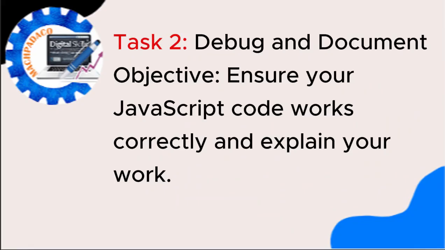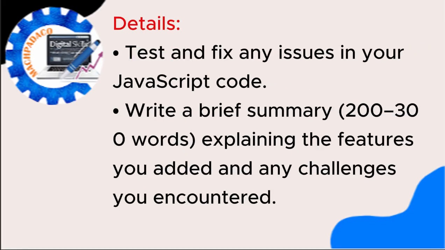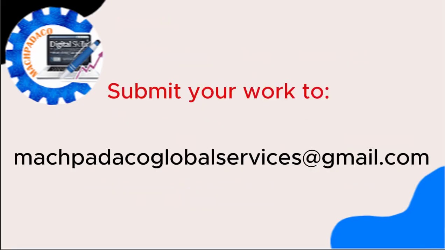Task 2. Debug and document. Objective: ensure your JavaScript code works correctly and explain your work. Details: test and fix any issues in your JavaScript code. Write a brief summary, 200 to 300 words, explaining the features you added and any challenges you encountered. Submit your work to the email address mathematicalglobalservices@gmail.com.